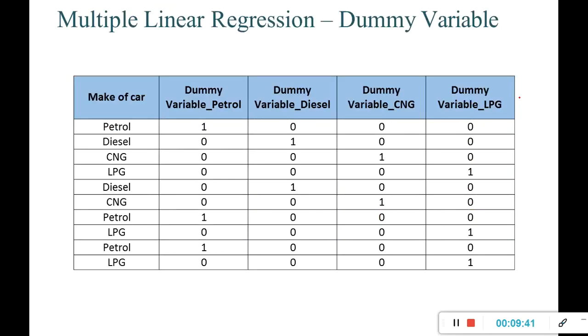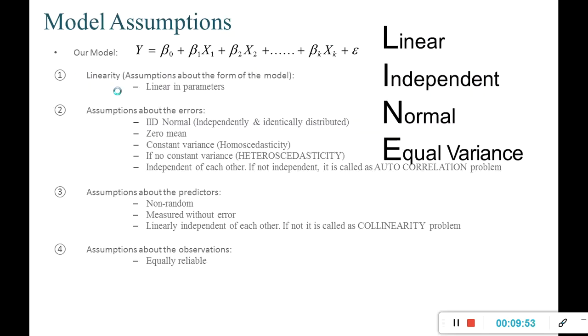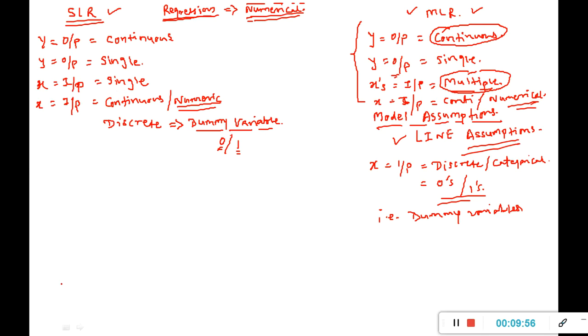Now, how to create a dummy variable? Let us understand that. For example, suppose you have this particular variable in your data, that is make of a car, and suppose there is a data set something like this. So let me write it over here. Maybe you have to predict the mileage or average of a vehicle, average of a car given to you, then there will be some columns.